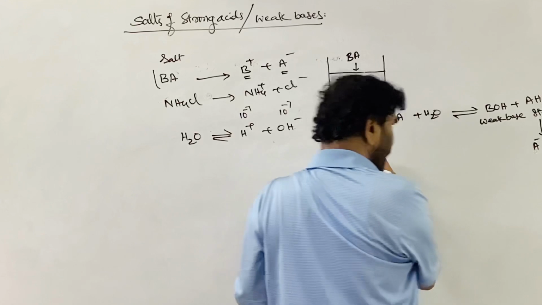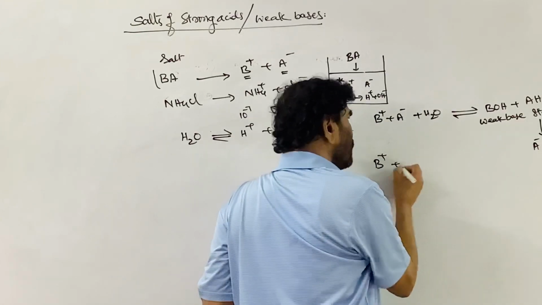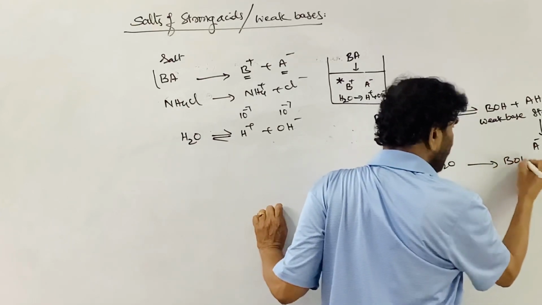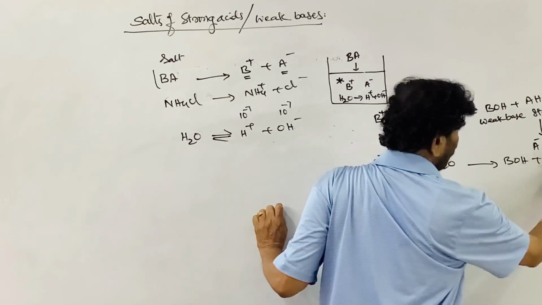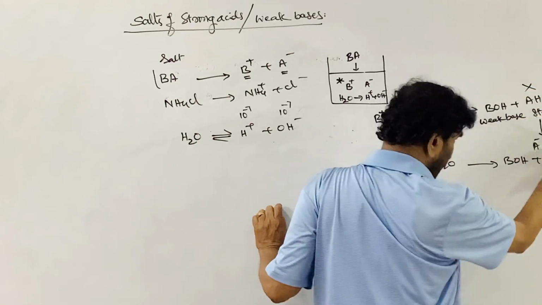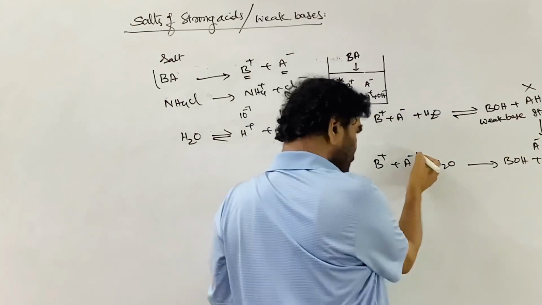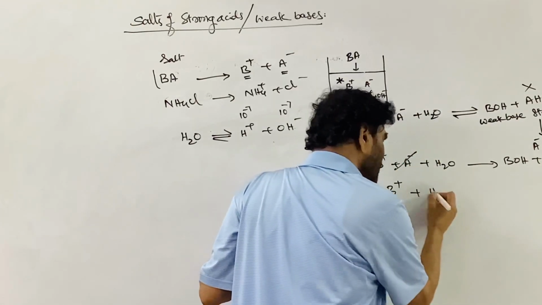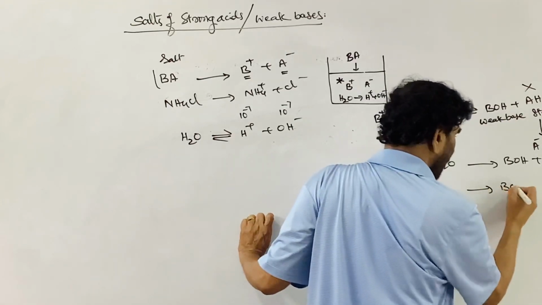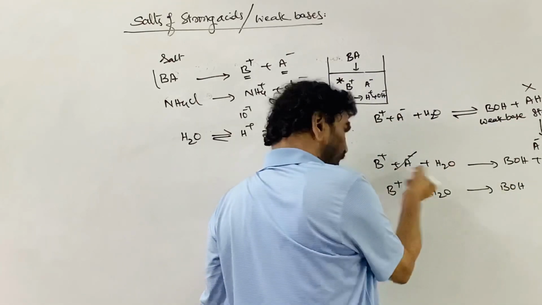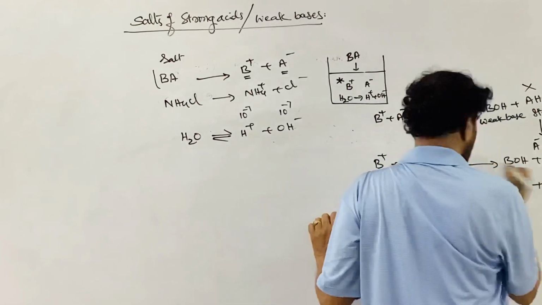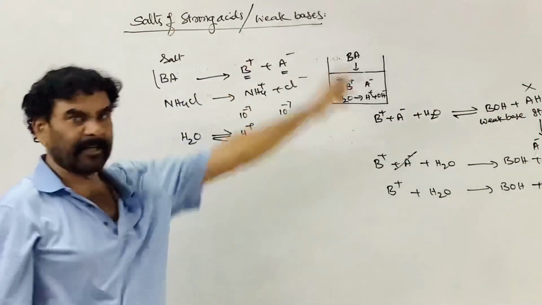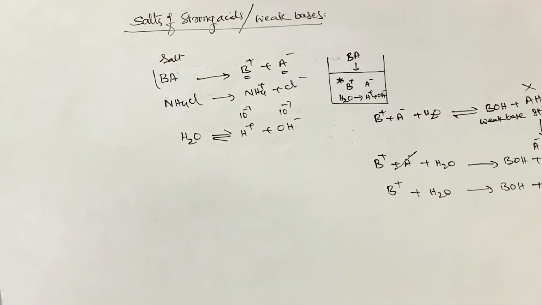So now you take the net equation: B plus, A minus, plus water gives BOH plus A minus plus H plus, because the strong acid is not existing, it is completely dissociating. Now these are the spectator ions. The net equation is B plus plus H2O gives BOH. Part of the cation reacts with the water and converts into BOH and generates the H plus ion. The H plus ion concentration is increasing, exceeding 10 to the power of minus 7. Therefore, the solution becomes acidic.